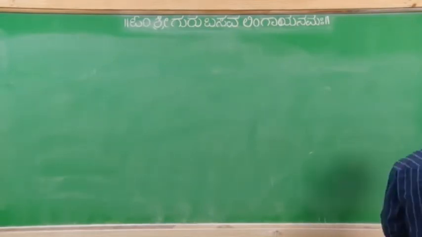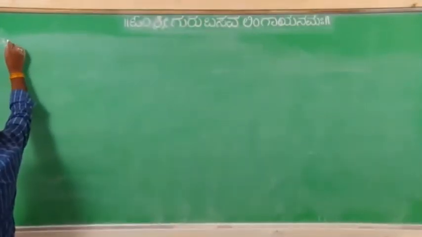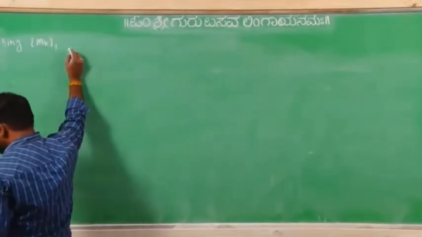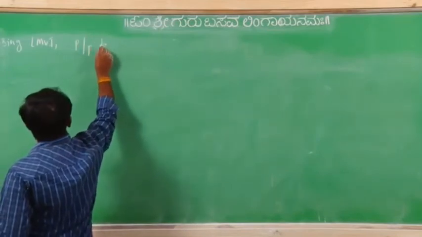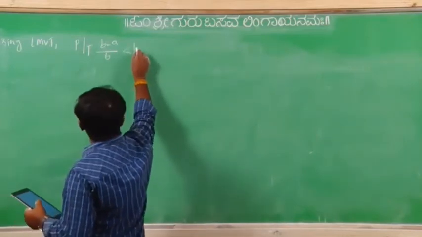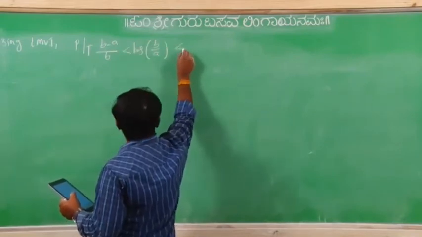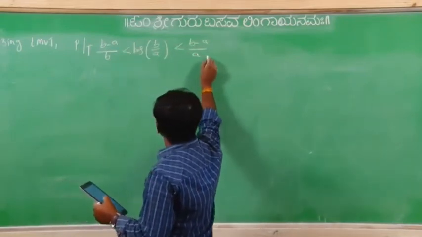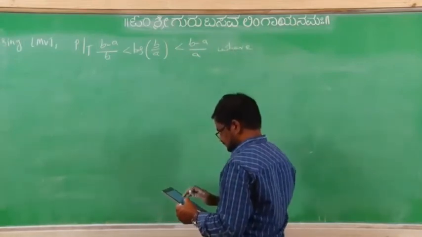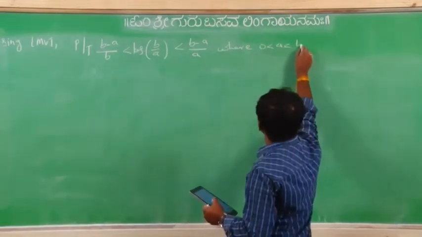Try next one more problem. Using Lagrange's mean value theorem, prove that b minus a by b less than log of b by a less than b minus a by a, where 0 less than a less than b.